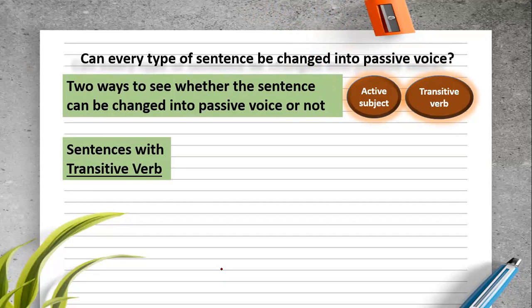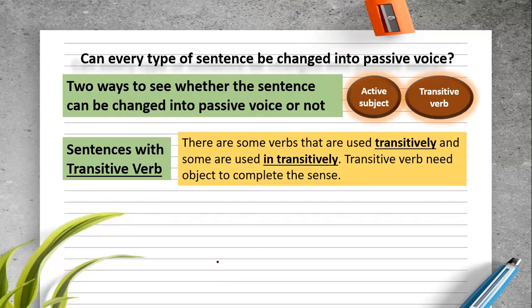Sentences with transitive verbs can be changed into passive voice. There are some verbs that are used transitively and some that are used intransitively. Transitive verbs need an object to complete the sentence. It means that only sentences that have an active subject, a transitive verb, and an object can be changed into passive voice.